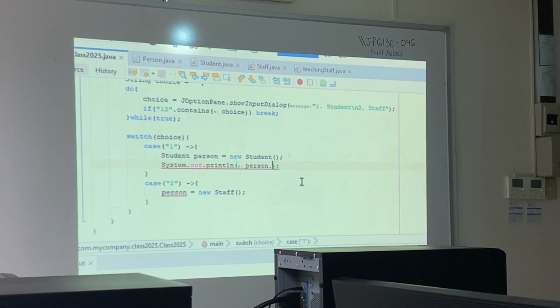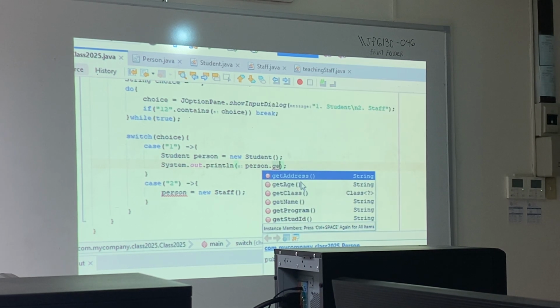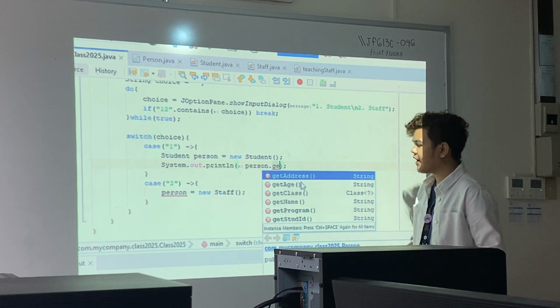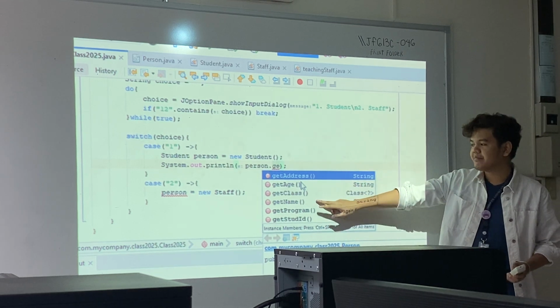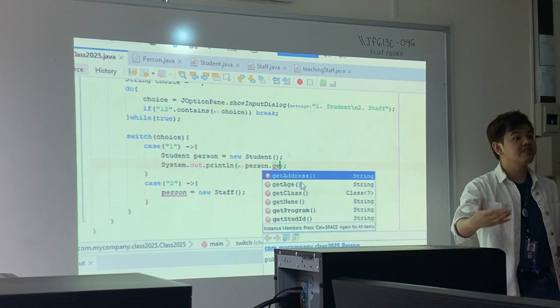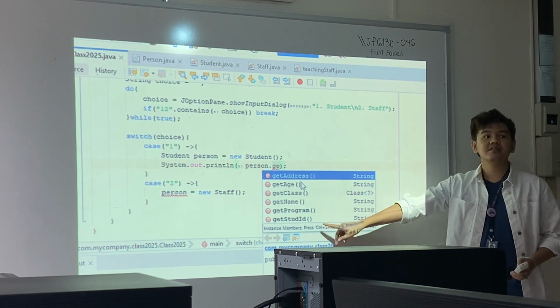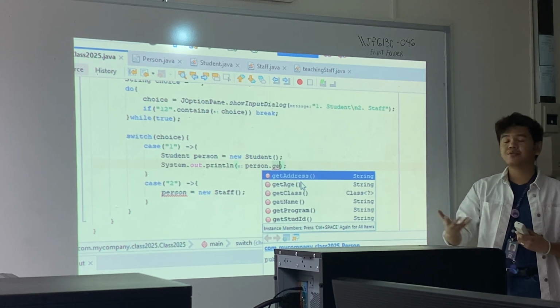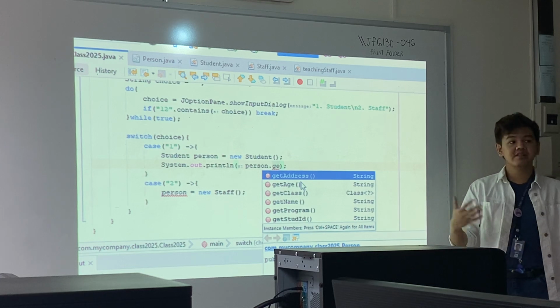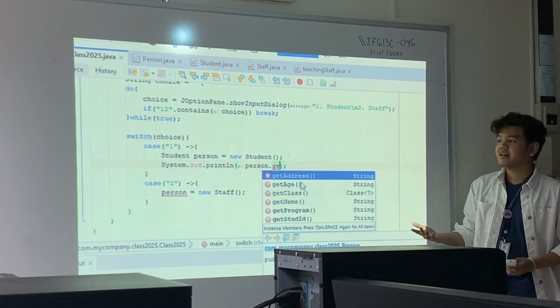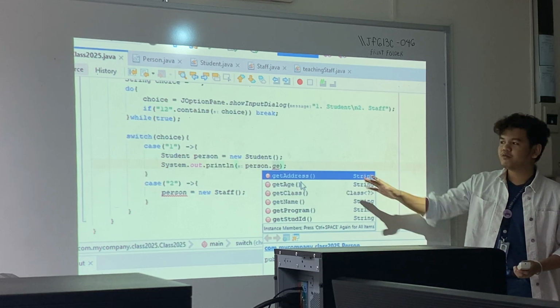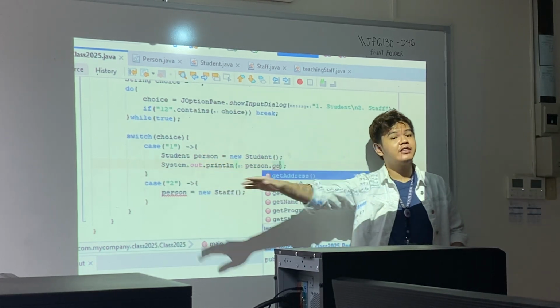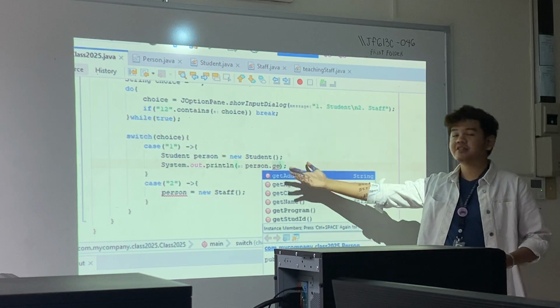But here, since it's guaranteed as a student, when we access the getters, person dot get, we can see that the getters available to us are from the person, which are get name, age, and address, and also from the student, which are get program and get student ID. So there are complications on how you will be able to access these data. Of course, if you want to practice polymorphism, then you will not declare it as a student. You have to declare it as a person, and then later instantiate it as a student.